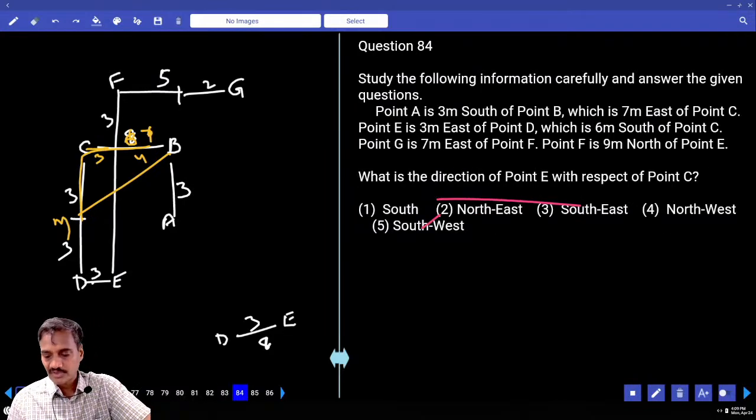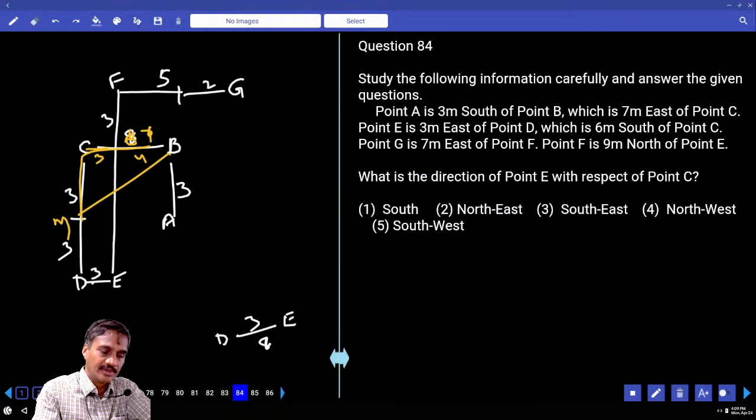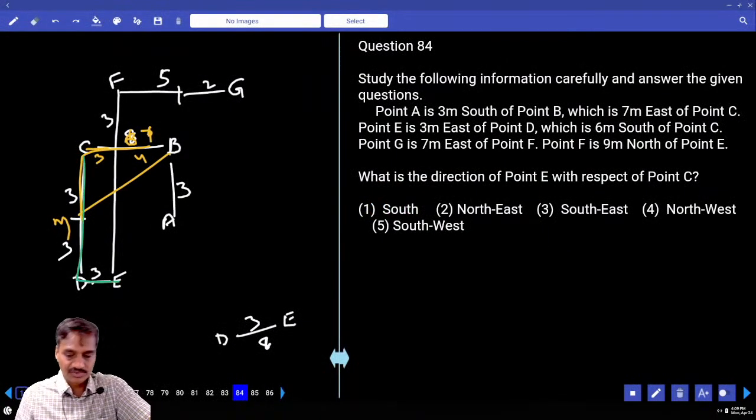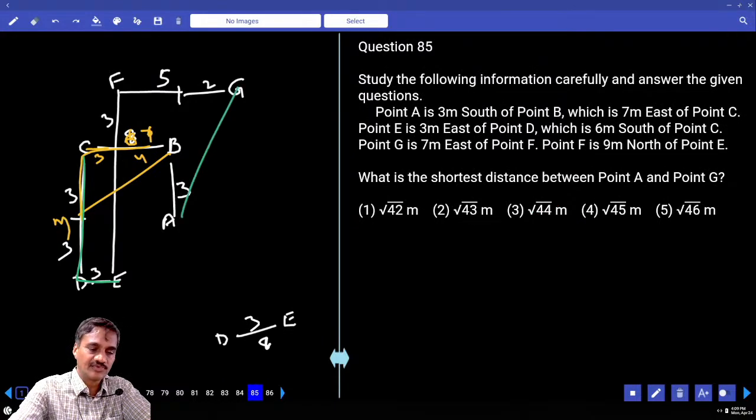Then 84, what is the direction of E with respect to C? In order to reach E from C, first we need to move towards south and east. South and east is southeast, so the answer is 85. And 85, what is the shortest distance between A and B? Find the distance between A and B, tell me what distance you have, we need to find out the distance.